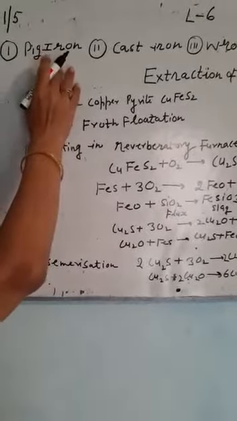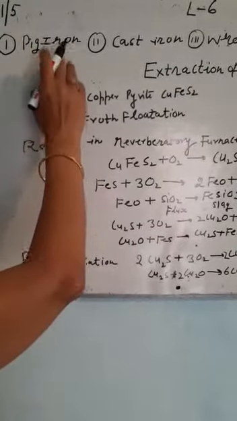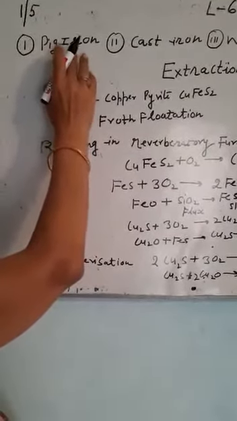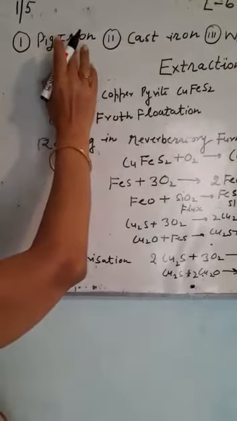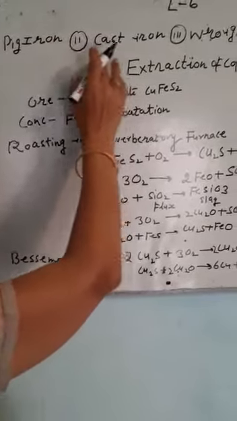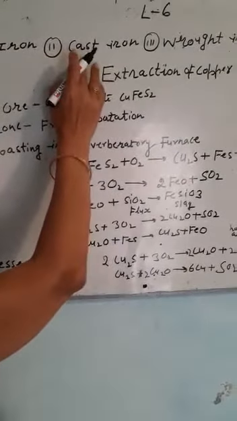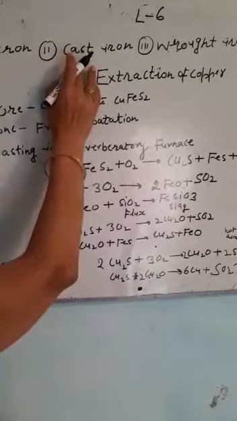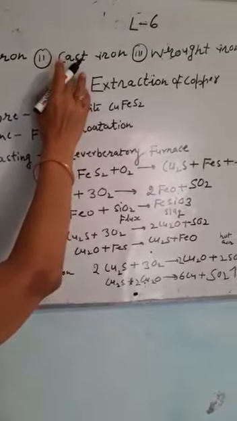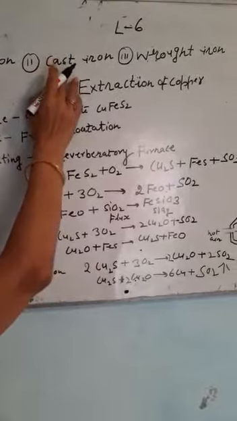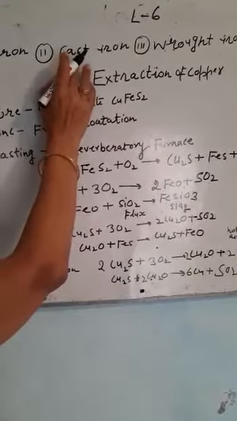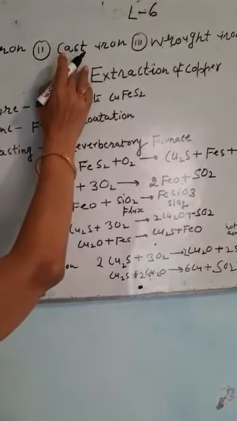Yesterday I told you about the extraction of iron. The iron prepared in a blast furnace is known by the name of pig iron. It contains a large number of impurities. When this pig iron is melted, it is converted into cast iron. Cast iron has somewhat lesser carbon content. It is only 3% because some of the carbon is oxidized and escapes in the form of carbon dioxide.